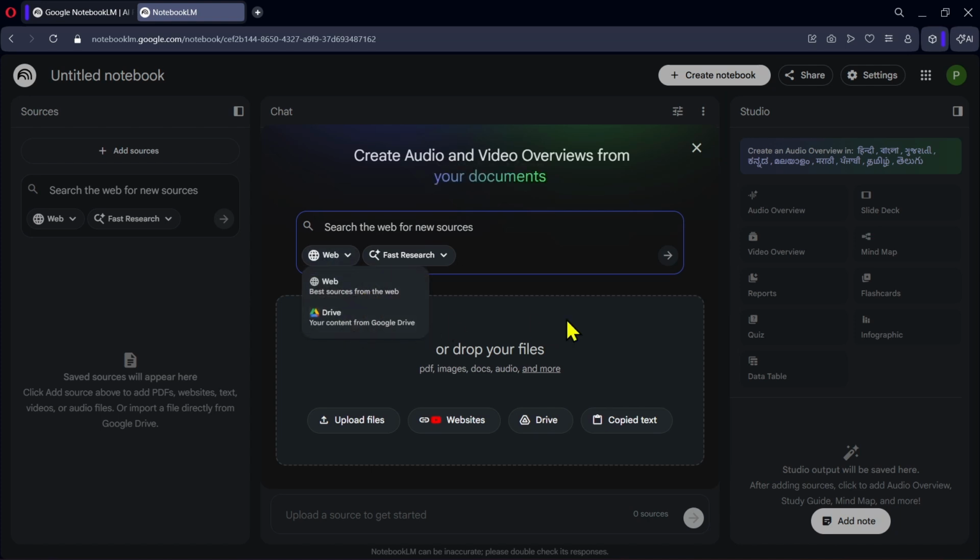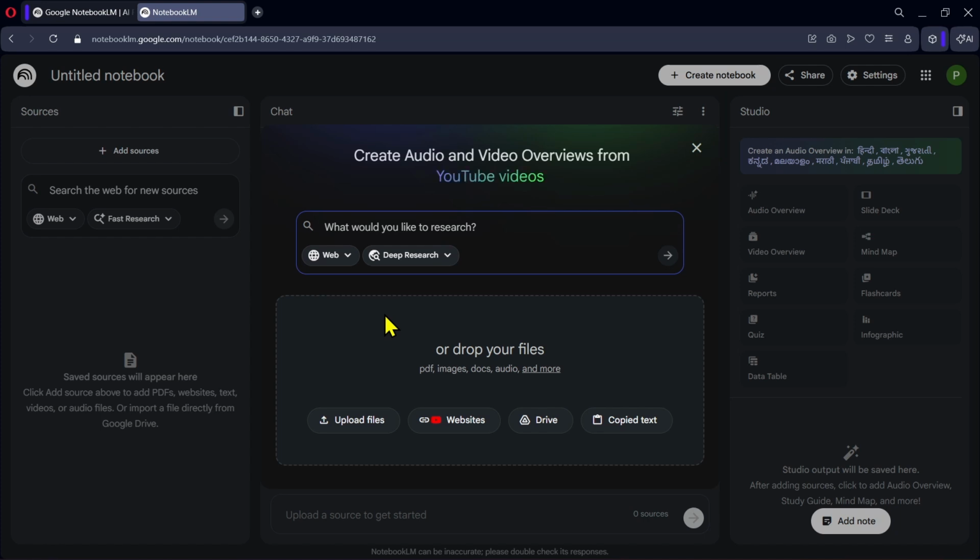Here you will notice two options, Fast Research and Deep Research. Fast Research works quickly and finds sources related to your topic. Deep Research usually takes a little longer, but it tries to find more detailed and relevant sources, which can sometimes lead to better results. If you already have documents saved on your computer or specific YouTube videos that you want to analyze, you can also add them directly from here.